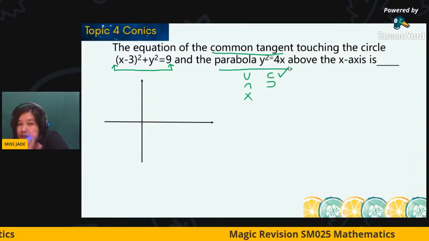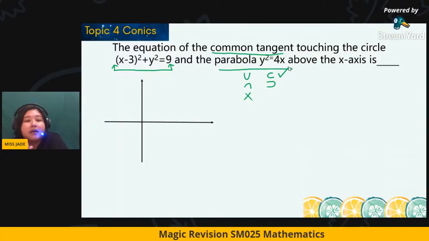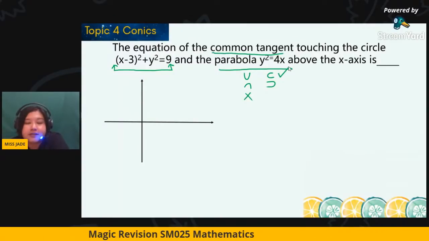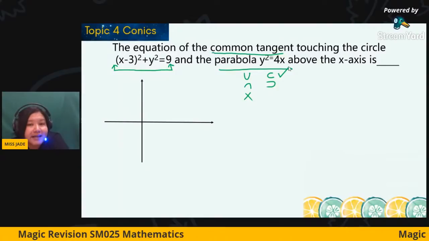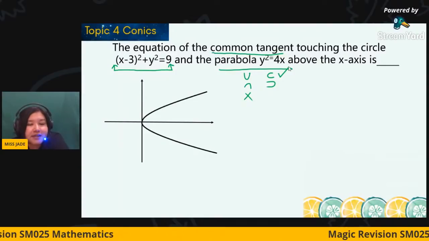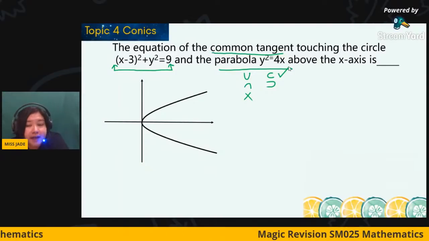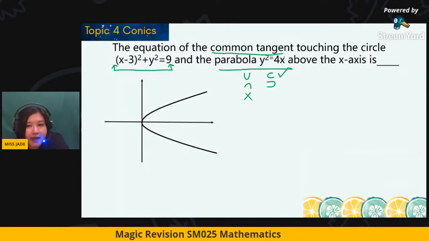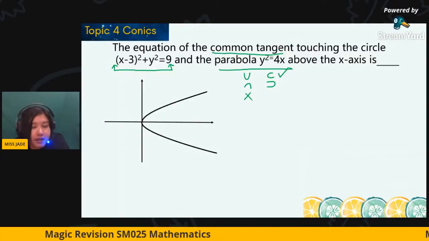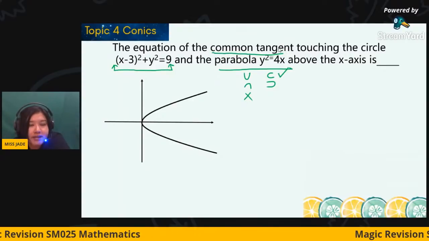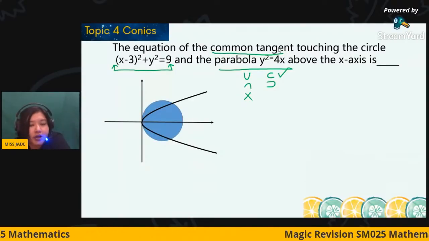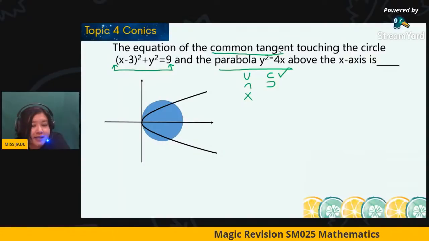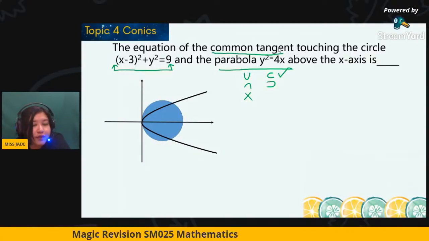Okay, so let us double check whether it's the same as mine or not. First, the parabola with the vertex. What is the vertex? The vertex is at the origin, right? The zero of the factor of y and zero of the factor for x is at the origin. And the circle, what is the center of the circle? I'm saying that it's touching here as well because the center is 3, 0 with the radius 3.